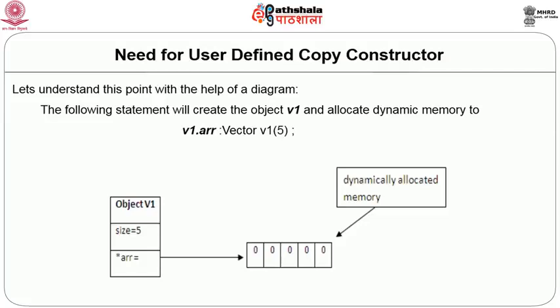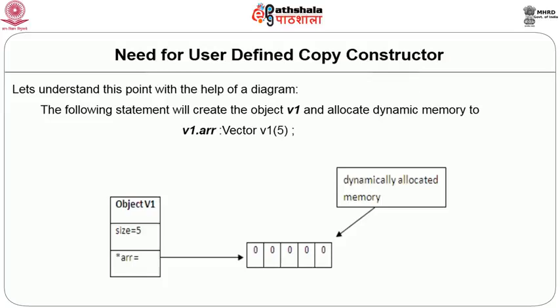So, unless the memory wastage in the earlier scheme is very high, or the variation in the size of various vectors that we want to store in the objects of the vector class varies too much, the earlier approach may turn out to be better. So, apart from violation of encapsulation and data hiding, there is one more problem. Let us take the example where we create object V1 with size 5.